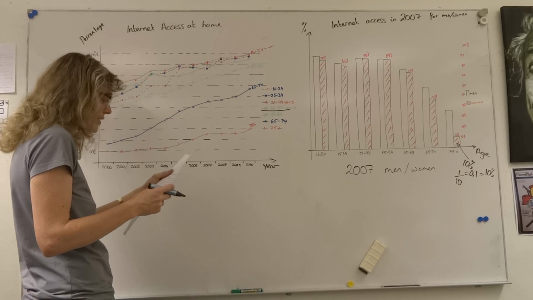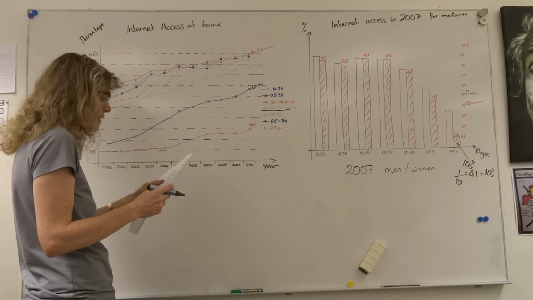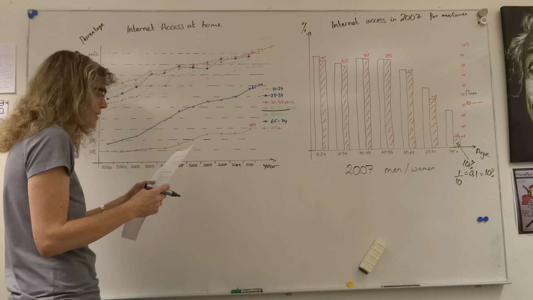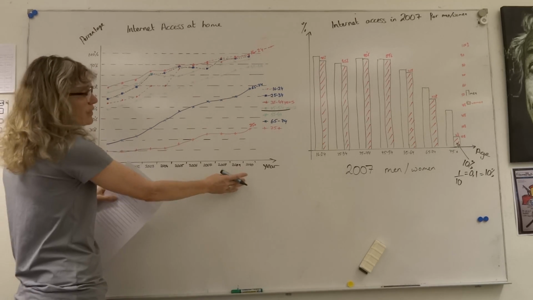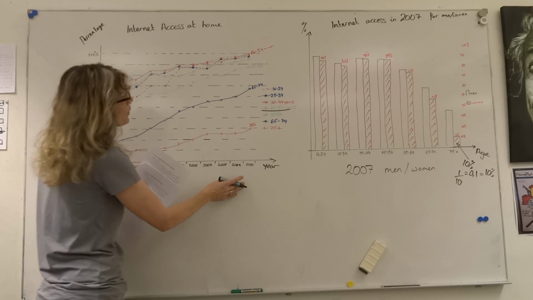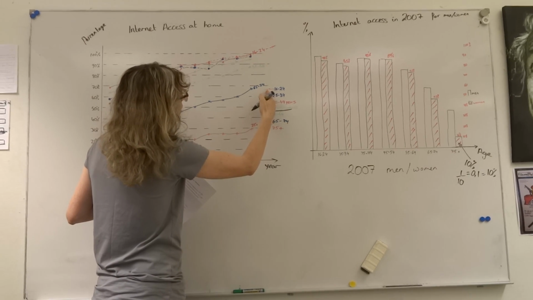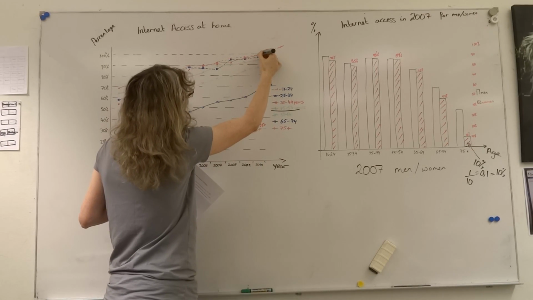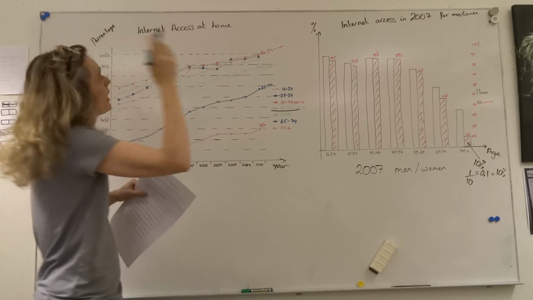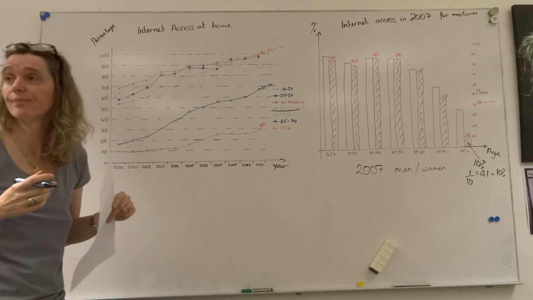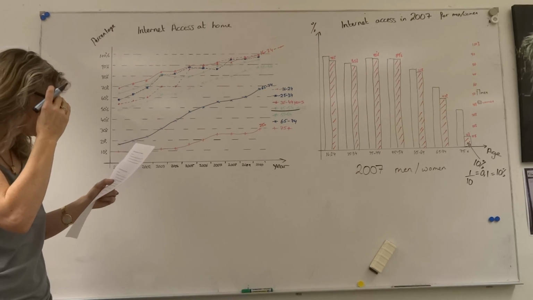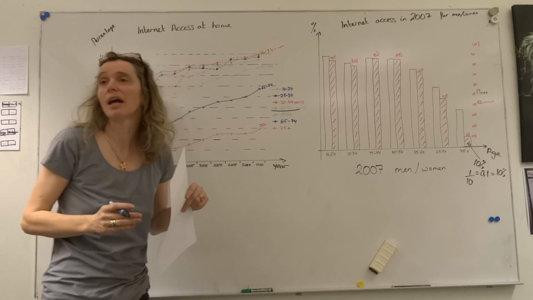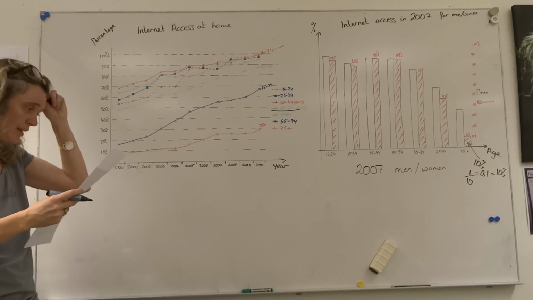Then it says, in 2010, 16 to 24-year-olds were the age group that had the largest proportion with access to the internet. So we have to read off this graph again. We're looking for 16 to 24, which in my case is a circle with red dots. So 2010, if we look up here, and this is the highest proportion. They're about 99%. So about 99% of 16 to 24-year-olds in 2010 have the highest access to internet. So the answer there is true.